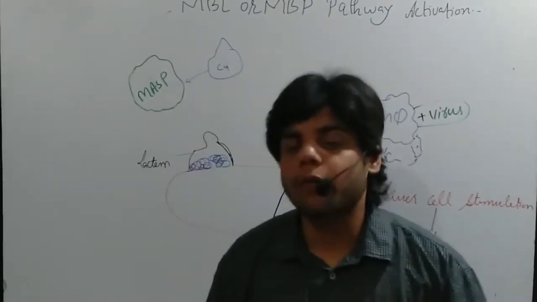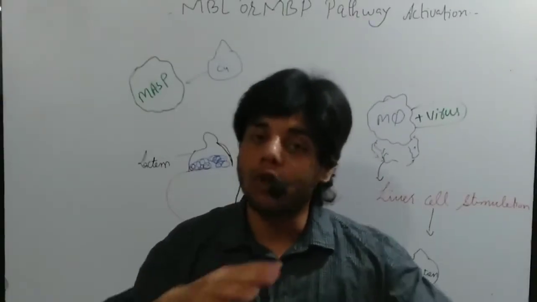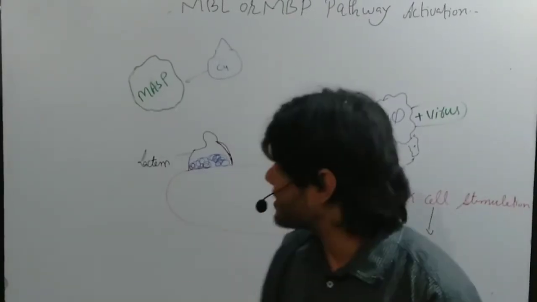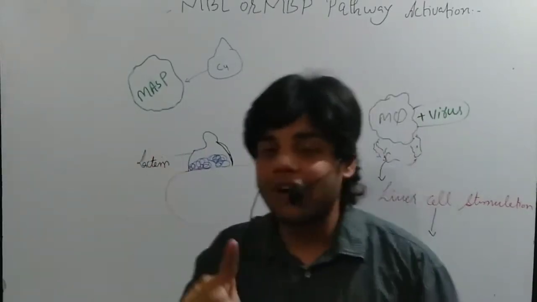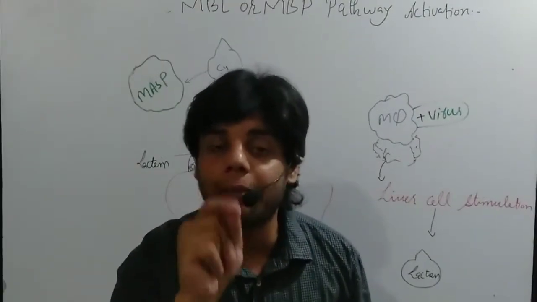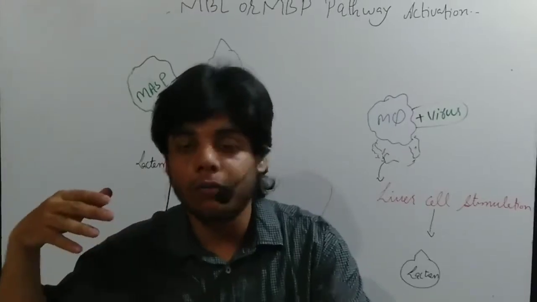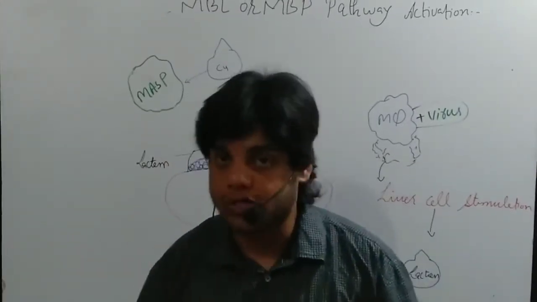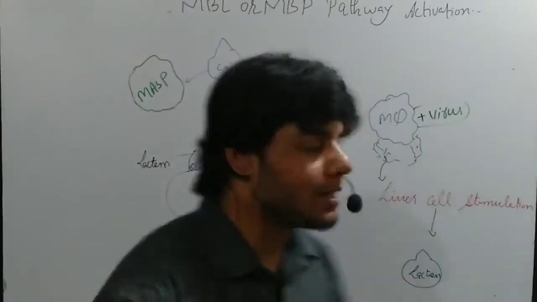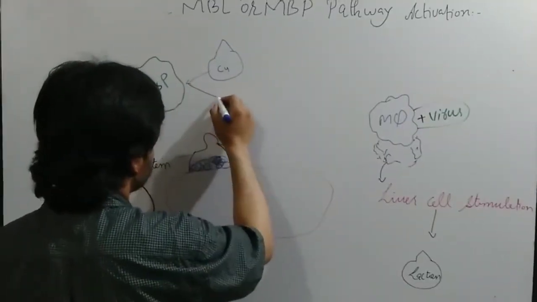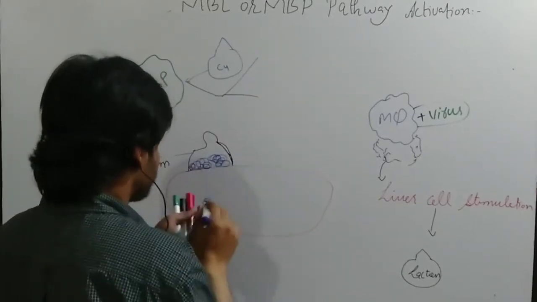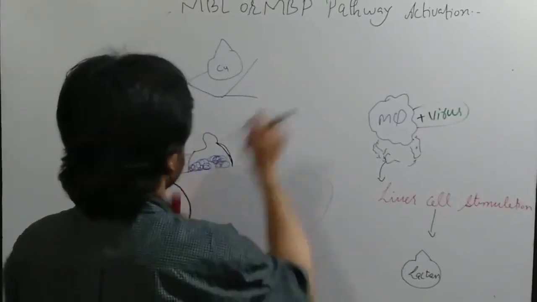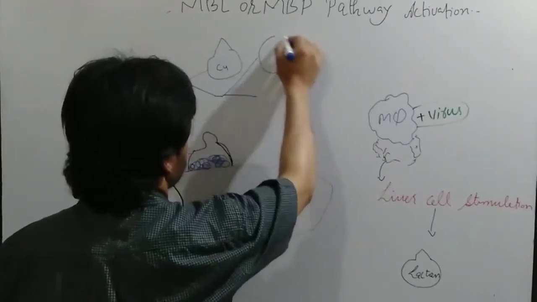And if you remember, we talked that the large fragment of the complement protein helps in the opsonization process, and the small fragment of any complement protein helps in anaphylatoxin activity. So this C4 protein is converted into two parts, one larger and another smaller.